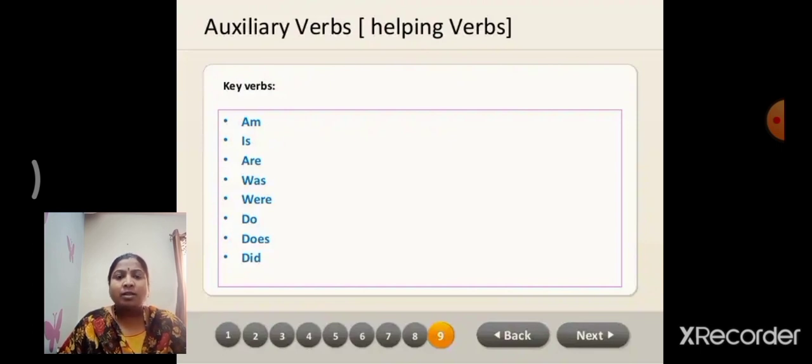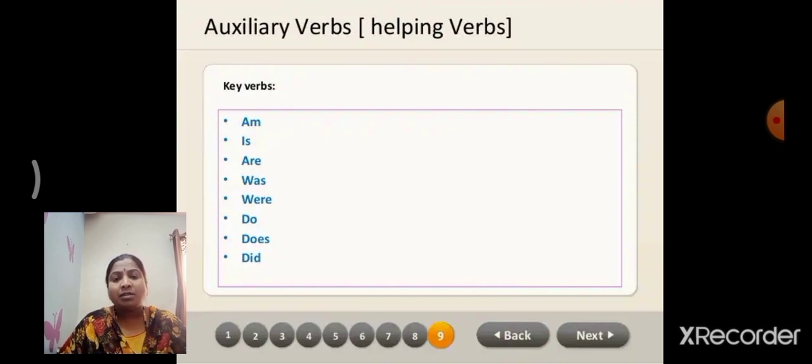Was, were. Was is the past tense helping verb which we use in the singular number only. Were is the past tense helping verb in the plural. Okay, children? Next, do, does, did.